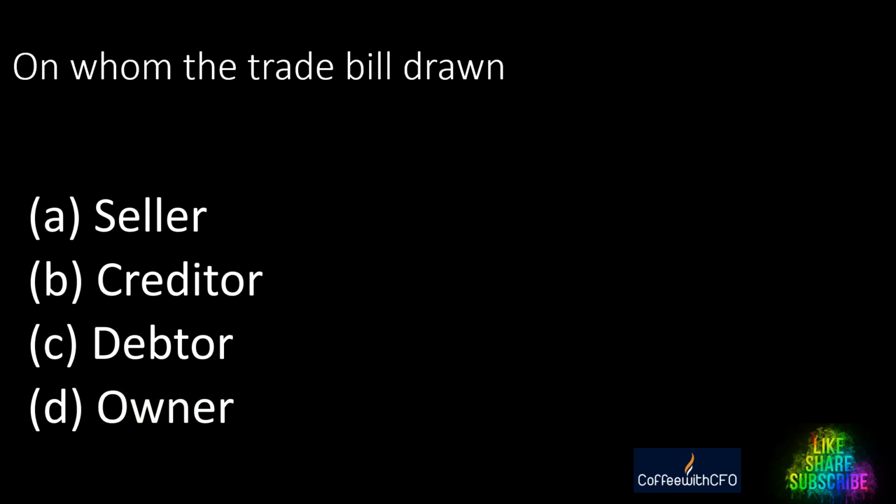On whom is the trade bill drawn? A. Seller. B. Creditor. C. Debtor. D. Owner. The question is, on whom is the trade bill drawn? A. Seller. B. Creditor. C. Debtor. D. Owner. And the answer is debtor.